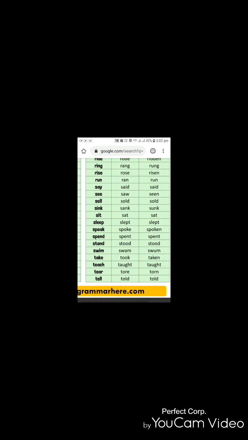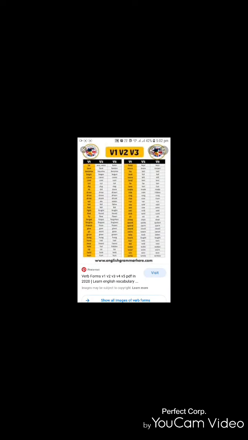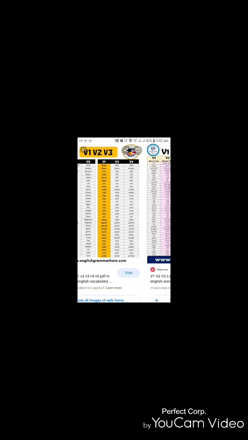Take, took, taken. Teach, taught, taught. Tear, tore, torn. Tell, told, told. So verb form. We have plenty of verb forms which we have to practice. So you could Google and you can see the same list is here. Different words. So we have to practice action words that are nothing but verb forms. Fine.